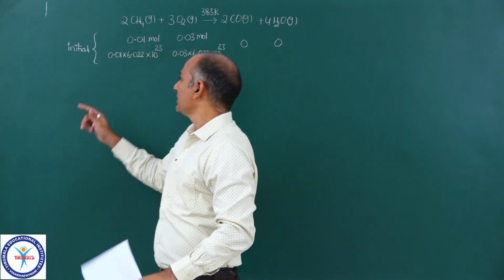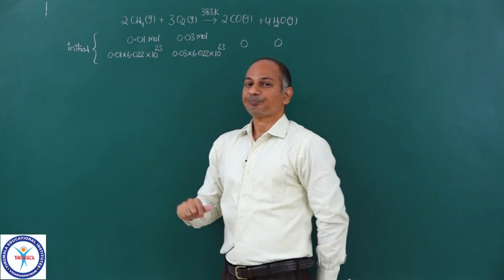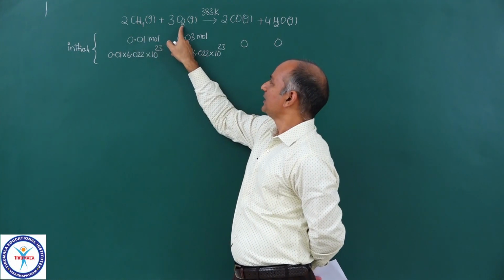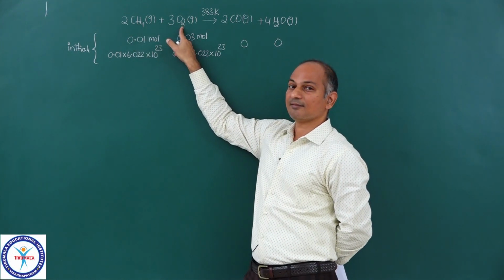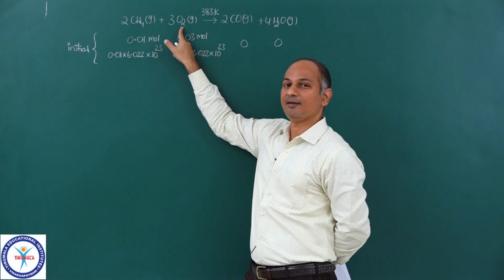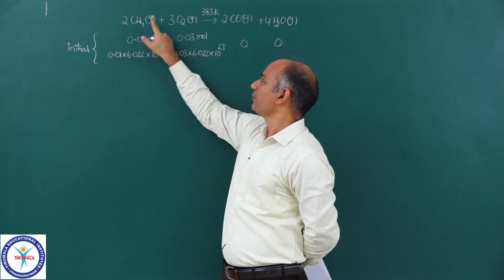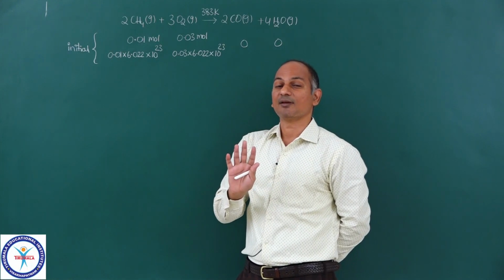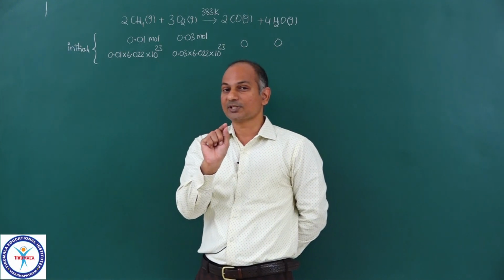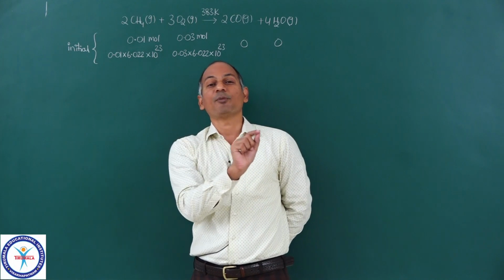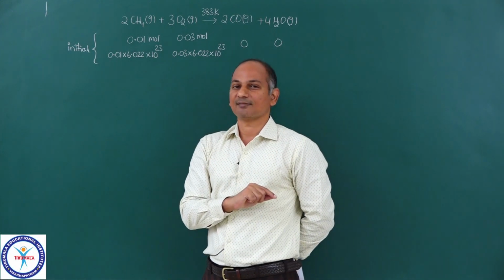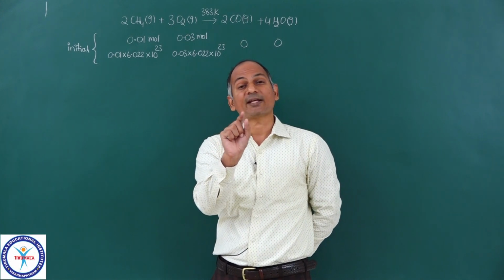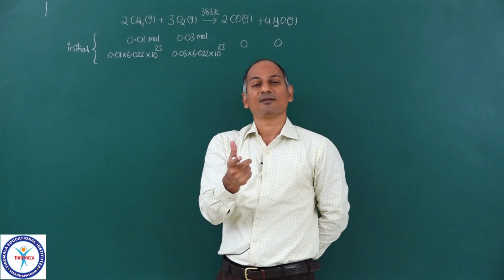Okay. Now you see these numbers very carefully. Actually here the number of molecules of oxygen must be 1.5 times the number of molecules of methane, that is according to the balanced reaction. If you take x molecules of methane, you have to take 1.5x molecules of oxygen. 1.5x molecules of oxygen is sufficient.